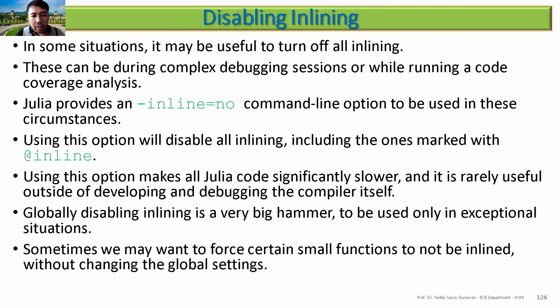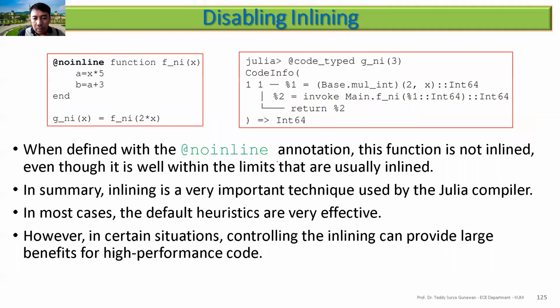So in some situations it may be useful to turn off all inlining, for example during debugging, when we want to know which part costs performance. So we can put inline no. You need to run Julia with --inline=no, so Julia will not inline. This will disable all inlining. Or you can also use another one, noinline, which means I don't want to inline this one.